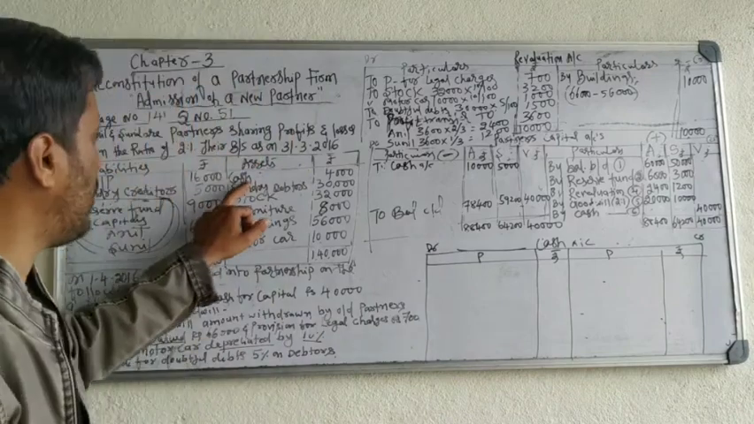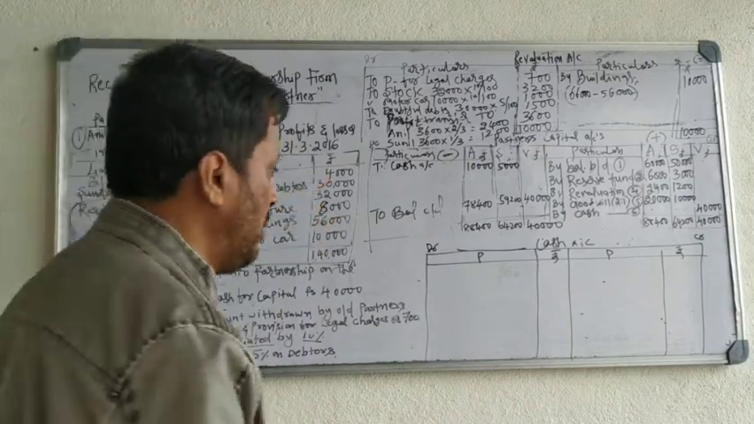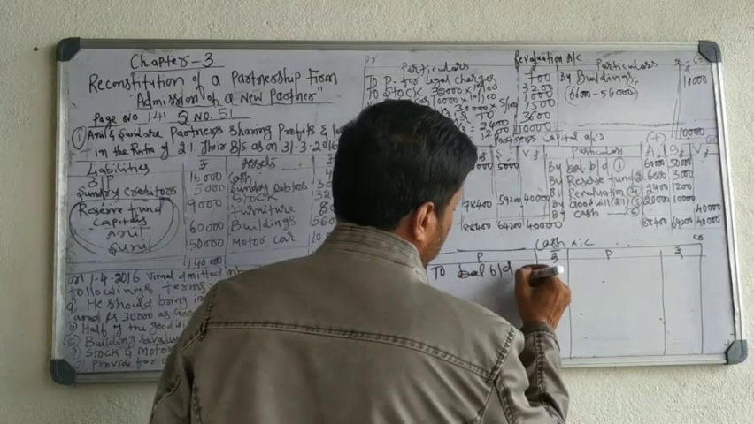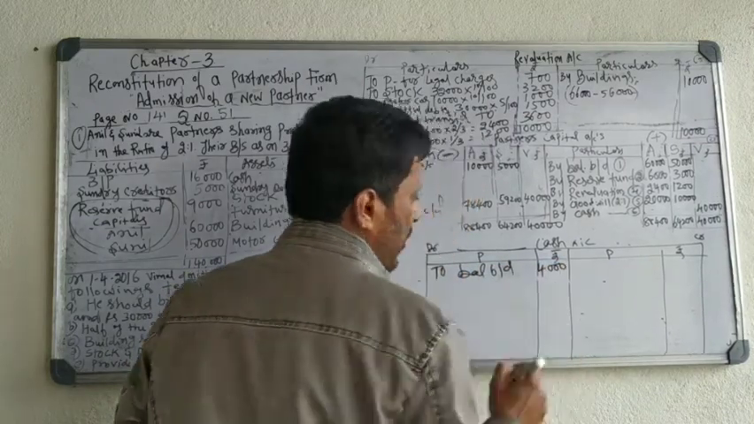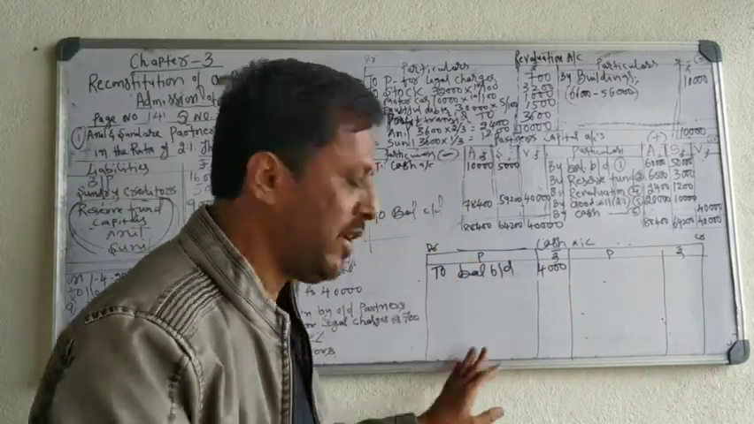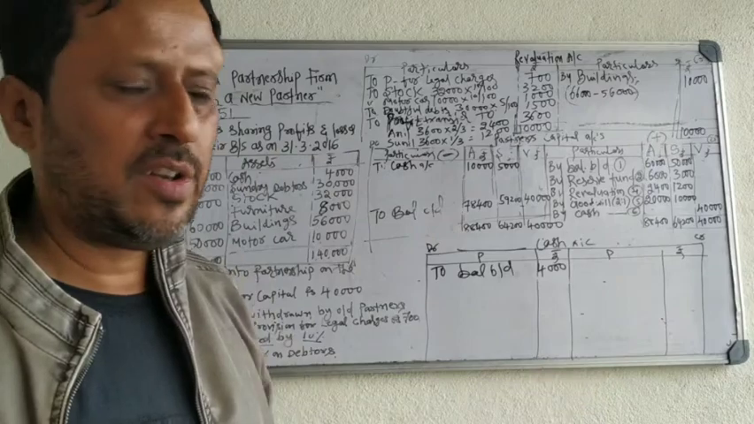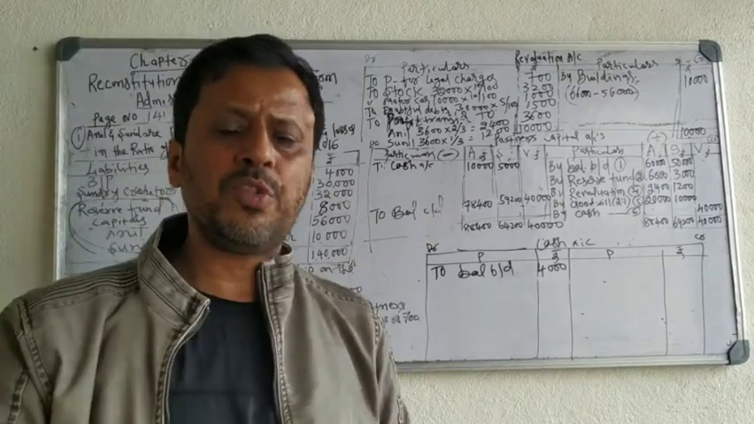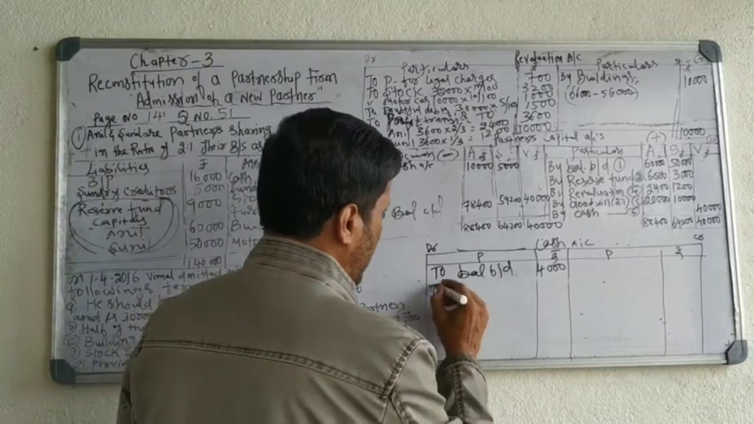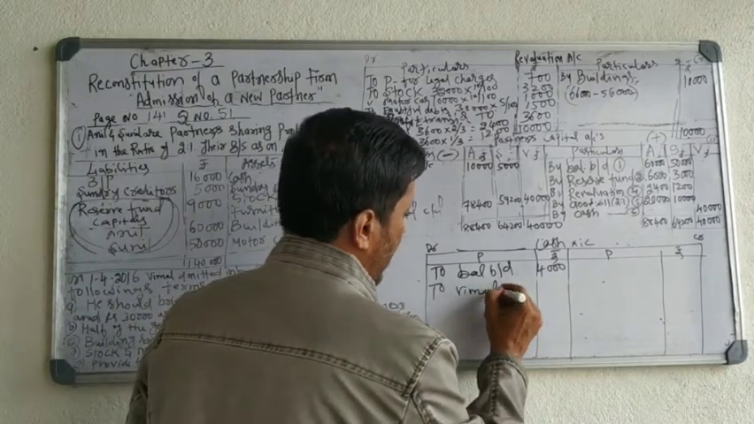In cash account, you have to show the cash. Before admission of a partner, cash was 4,000. To balance brought down 4,000. Now cash is a real account. Cash comes in, write on the debit side. Cash goes out, write on the credit side. Total 70,000 rupees comes into business from new partner. So that write on the debit side. To new partner capital, Vimal capital.